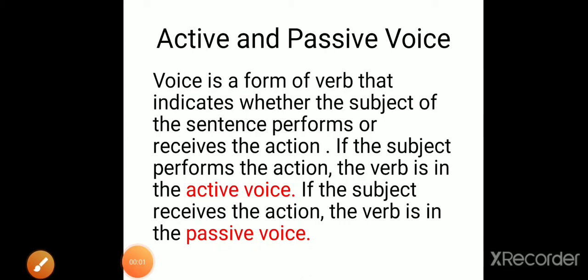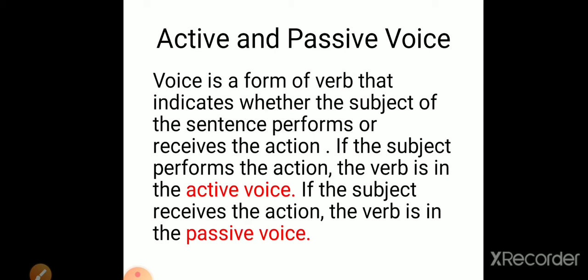Good morning, dear students. Today we are going to study another important topic of grammar, that is active and passive voice. Children, active voice is same as tense that we have studied previously, but there are a few changes in passive voice that we will study now. First of all, we need to understand what is voice. Voice is a form of verb that indicates whether the subject of the sentence performs or receives the action.